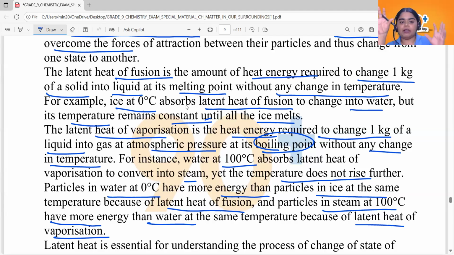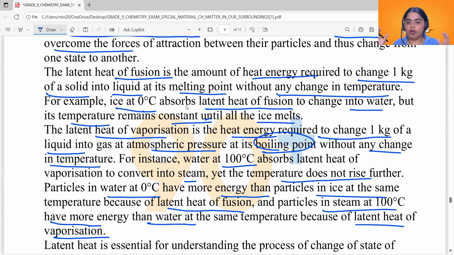It is because, for example, if you are considering water at 0 degrees Celsius, ice uses up all the heat energy that it gets, but water is not using the heat energy. Once ice is getting converted into water, water absorbs the heat and is not using up that energy to break free from the force of attraction it has. That energy is not enough. It needs more heat energy, right? It needs to reach 100 degrees Celsius. So at 0 degrees Celsius, water will have more energy when compared to ice. Ice is using up all the energy it has.